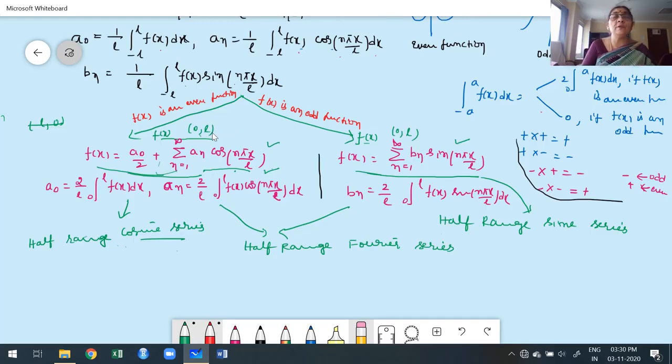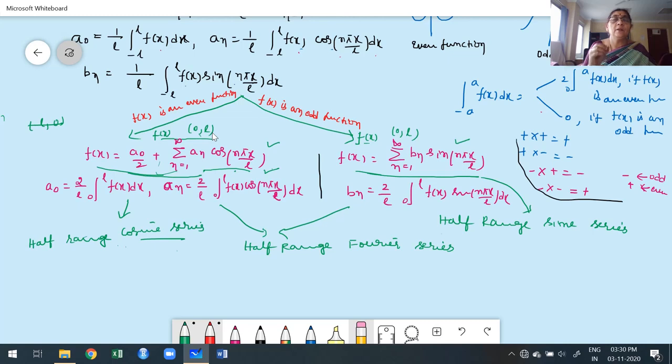Don't confuse this with the second case of the general construction of Fourier series. Now here, why do they consider that? Because instead of taking minus L to L, it is enough to go for these two methods. This is easy to construct. That's why we consider the odd case and even case in the general construction of Fourier series. Whenever they mention in the problem to construct or expand a half range Fourier series, keep in mind,